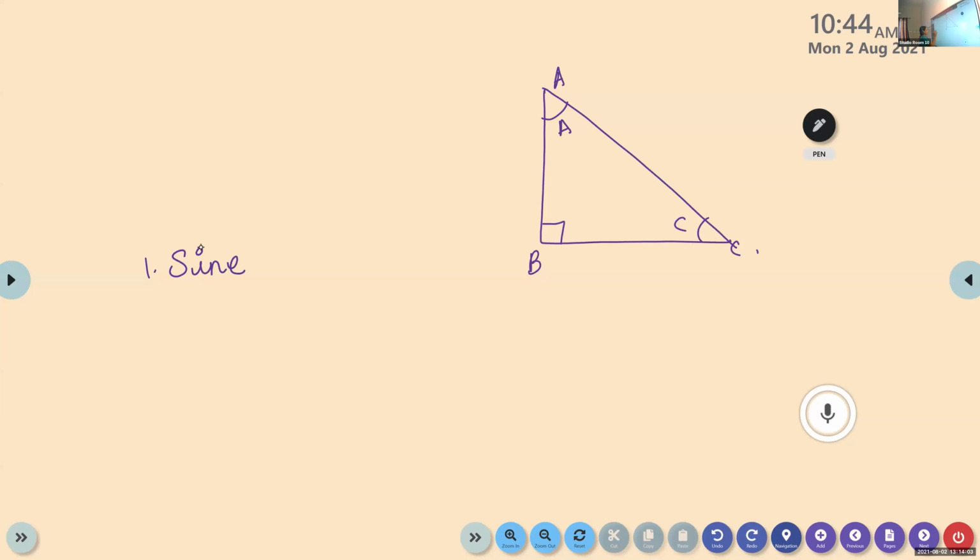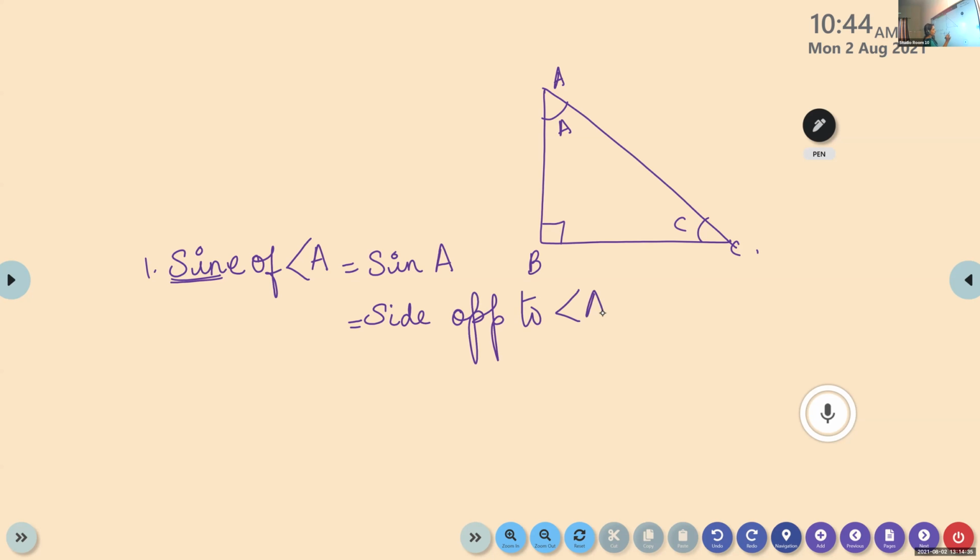Look here, sine of angle A, S-I-N-E. We denote it simply as sine A, S-I-N. We take only the first 3 letters. Sine A is defined as, listen children, the side opposite to angle A by the hypotenuse. Side opposite to angle A by hypotenuse.